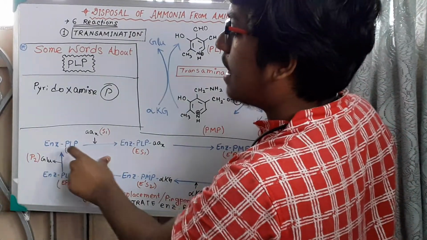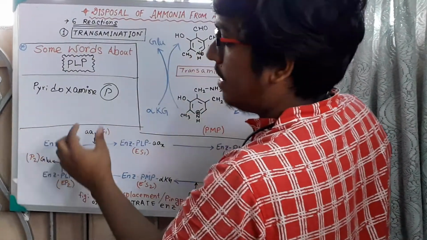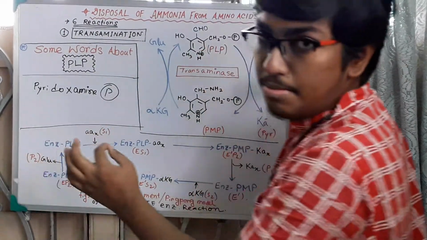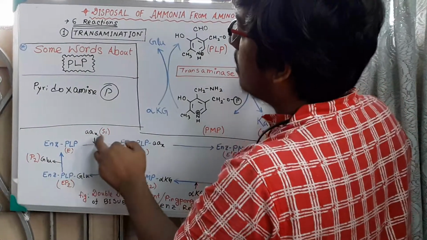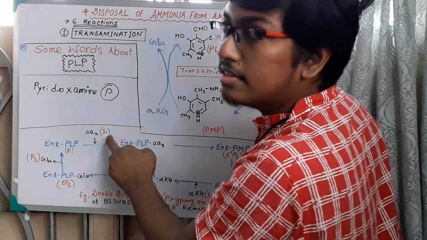This is the enzyme. With PLP, I am denoting this enzyme-coenzyme complex as E. Then the amino acid comes, the first substrate of this reaction, S1.